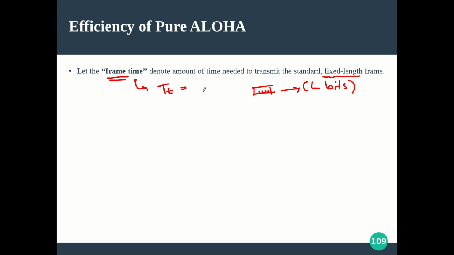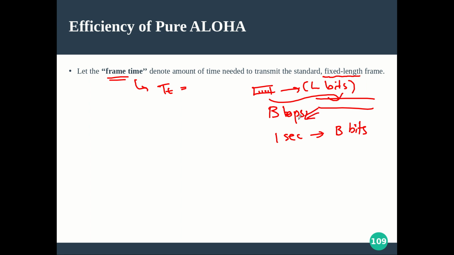And we know if capital B is the bandwidth of the medium, the total bandwidth provided by the communication channel, say B bits per second. What does it mean? In every 1 second of time, capital B number of bits can be transmitted by the particular medium, and to this medium the frame is being transmitted, right? So this capital B bits per second is the bandwidth of the communication media. So in every 1 second, B bits can be communicated.